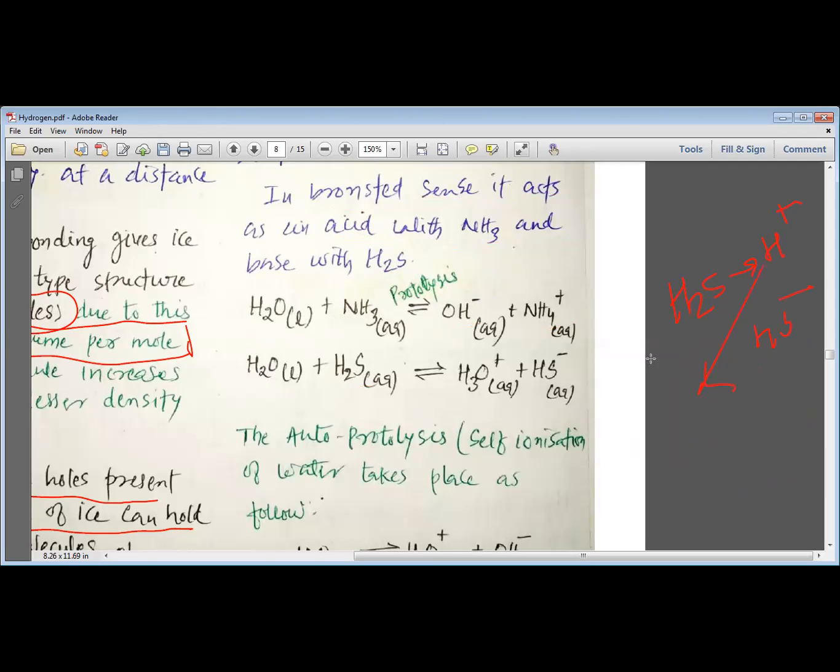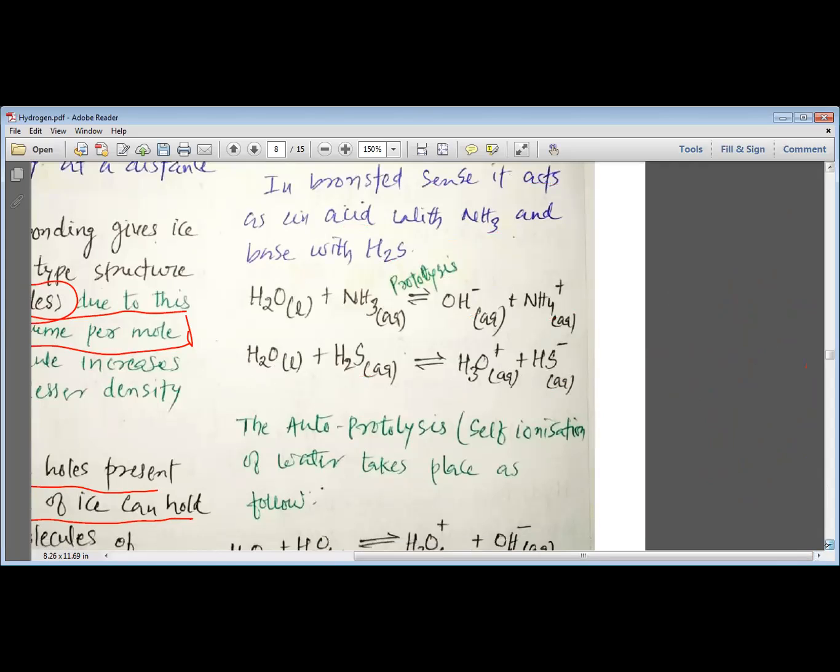These H+ ions react with water and produce H3O+ ion. So you can see these two are the products when water reacts with H2S. When water reacts with H2S, it produces H3O+ and HS-. So this is the way, my dear students, we can easily understand the amphoteric nature of water. Water can react with acid as well as base.